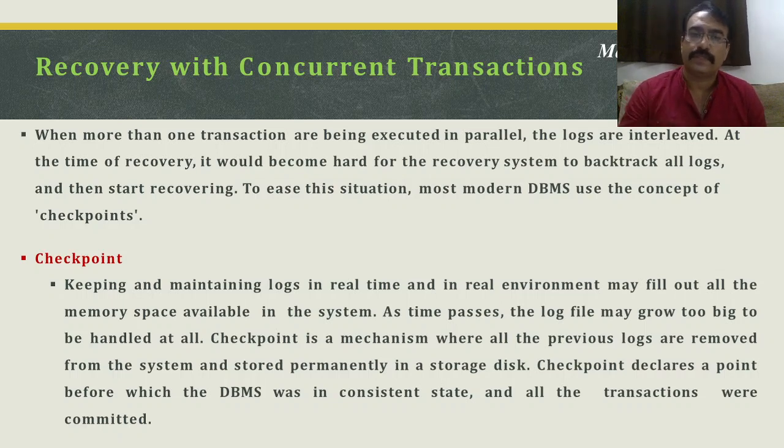But unavoidably, if a failure happens, we have also seen the different methods or techniques of recovery we can use.